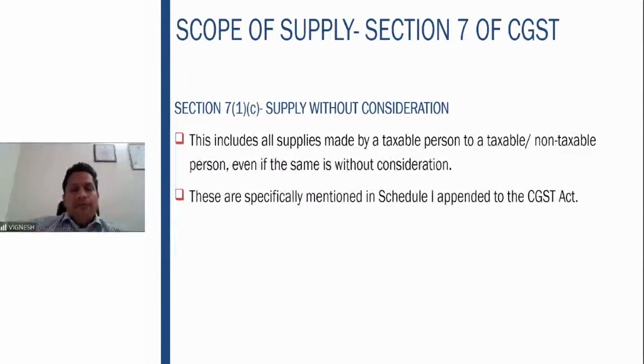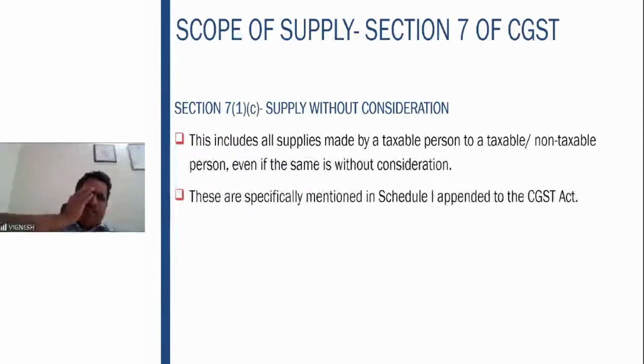7.1 clause C speaks about the supplies without consideration, which is clearly given in schedule number 1. So when I say supplies without consideration, it includes all supplies made by a taxable person to a taxable or non-taxable person, even if the same is without consideration. They are specifically mentioned in schedule 1 appended to the GST Act.